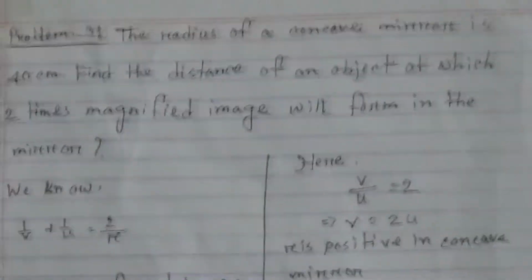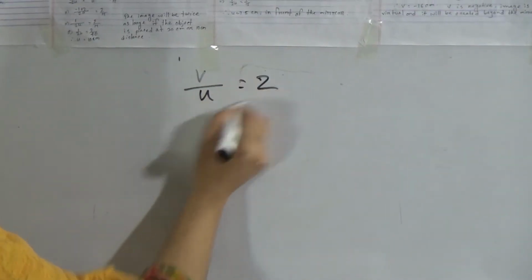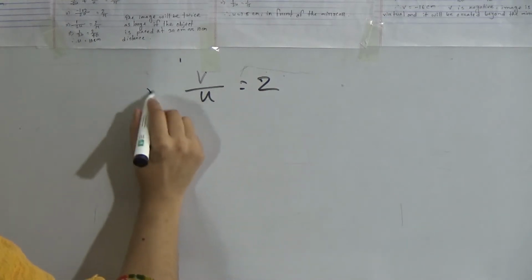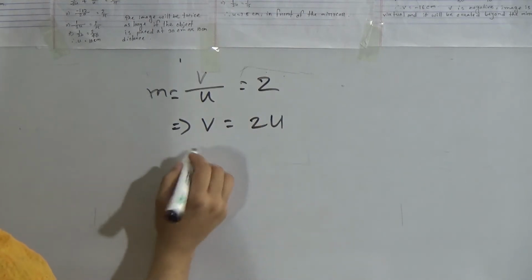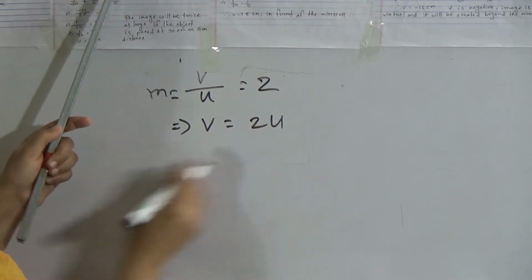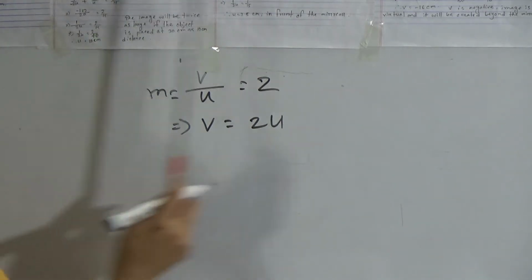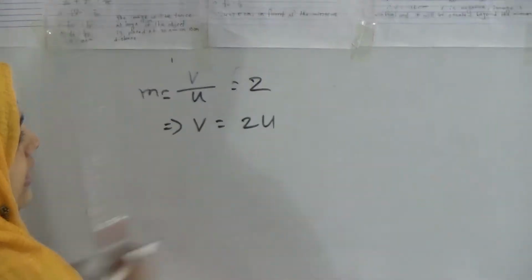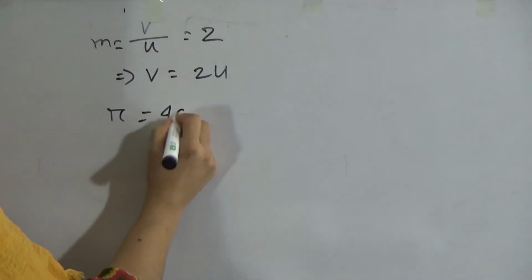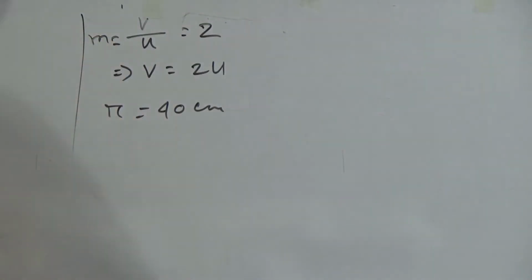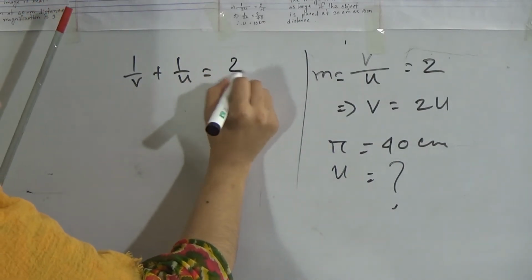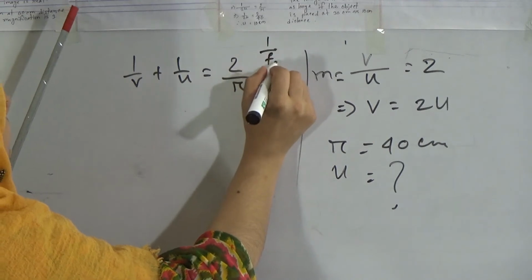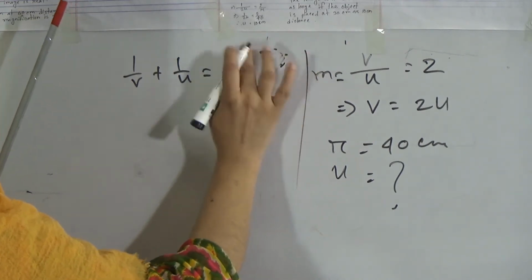Okay, my dear students, write here v divided by u equals 2. So that means m, this is m, and so v equals 2u, and here r is positive. For a concave mirror we know, I have already said this, for a concave mirror radius r will be positive, so r equals 40 centimeter. And now we will solve this problem. We have to find out u. So 1 by v plus 1 by u equals 1 by f, that means 2 by r, because f is r by 2, so 1 by f will be 2 by r.